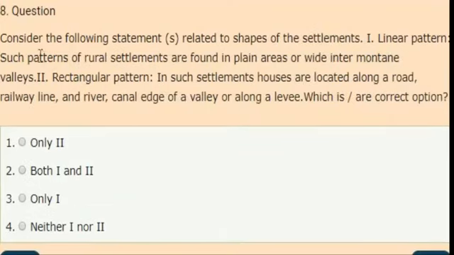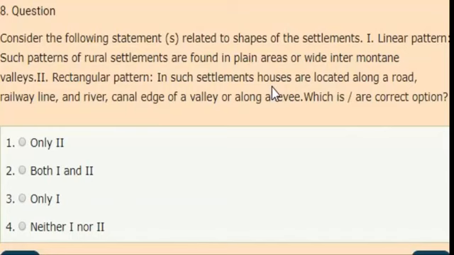Next question. Consider the following statements which are related to shapes of the settlements. First statement, linear pattern. Such patterns of rural settlements are found in plain areas or wide intermontane valleys. Second statement, rectangular pattern.